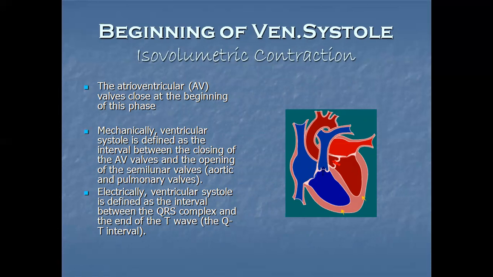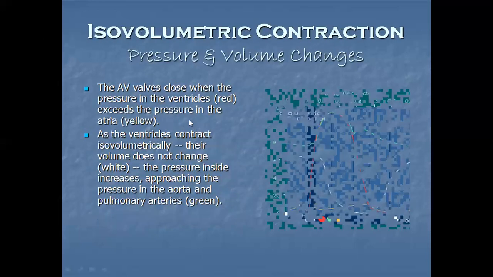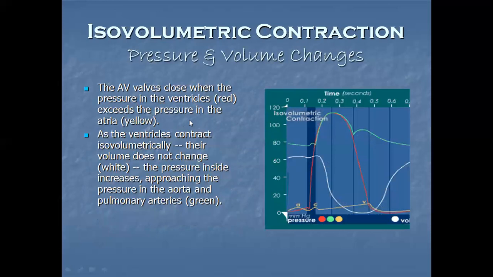as the interval between closing of the AV valve and opening of the SL valve, or the semilunar valve. If we talk about the pressure and volume changes, the AV valves close when the pressure in the ventricles exceeds the pressure in the atria. This red line shows the pressure in the ventricles, and this yellow line shows the pressure in the atria.